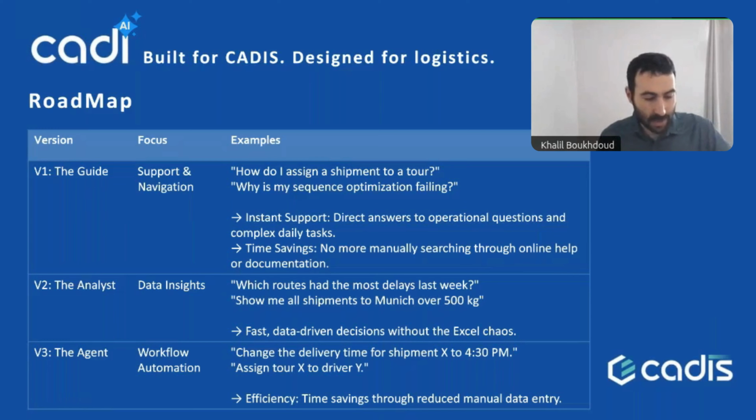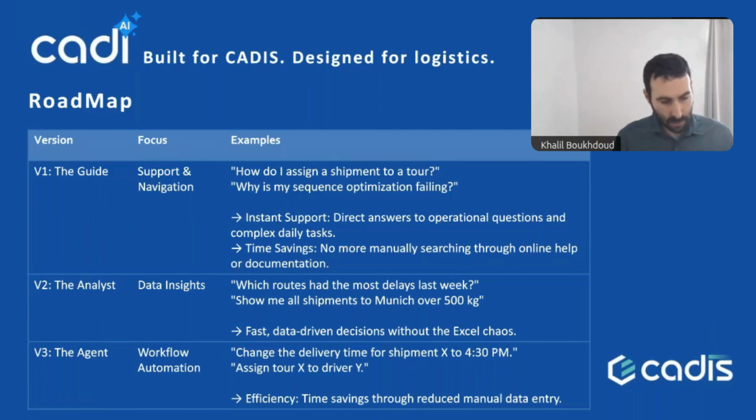Second one, the analyst. We will be focusing more on data insights. This is what needs to come in the future. So you will be able to search more questions related to your business, to your system, such as which routes had the most delays last week, or show me all shipments to Munich, for example, over 500 kilograms. So you are one step further. You get fast data-driven decisions without having to build Excel sheets, documentation, and the chaos that comes with it.